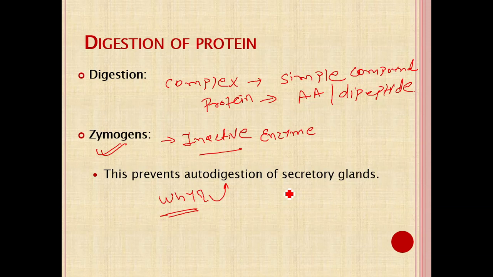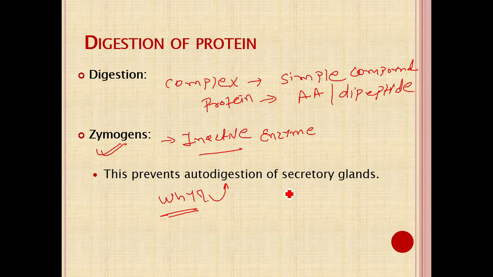Like various pancreatic enzymes are secreted in the inactive form to prevent autodigestion of the pancreatic gland. Same like pepsinogen, it is secreted from the chief cell of gastric mucosa to prevent mucosal damage. So after secretion in the lumen, it converts into the active form with various mechanisms.